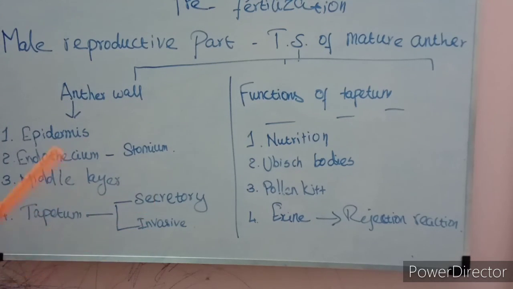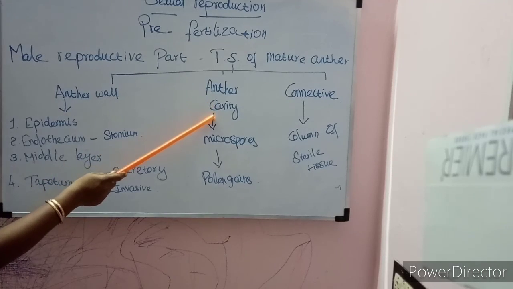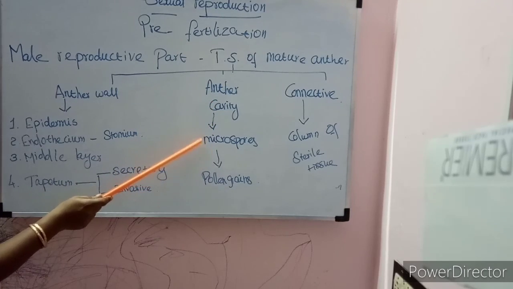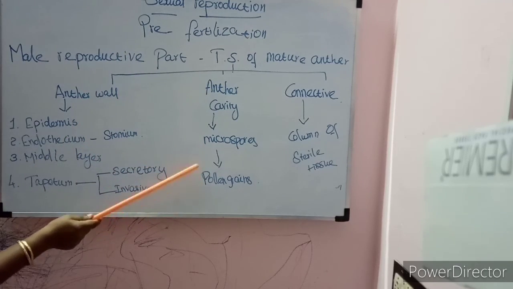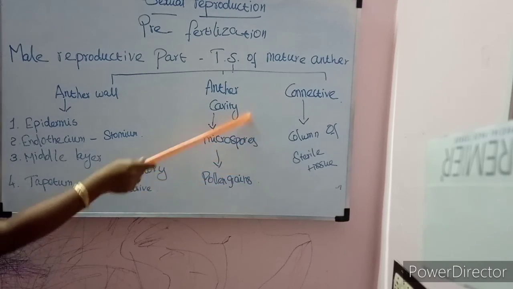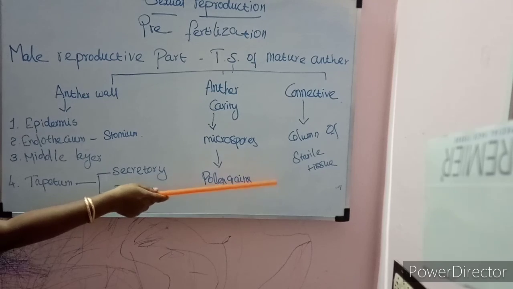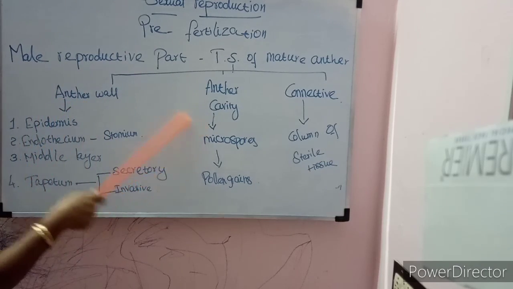So these are all the things about the anther wall. Next to the anther wall, the anther cavity is present. The anther cavity is filled with microspores in the young stage. At the time of maturity, it is filled with pollen grains. Next to that, the connective. The connective is a column of sterile tissue surrounded by the anther lobes. It also contributes to the inner tapetum. So these are all the things about the mature anther. Mature anther consists of anther wall, anther cavity and connective.